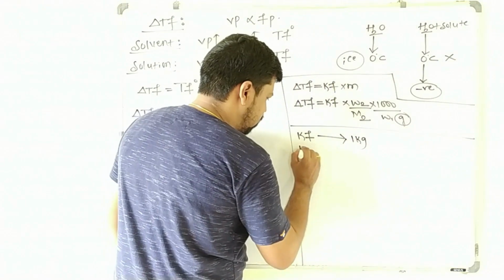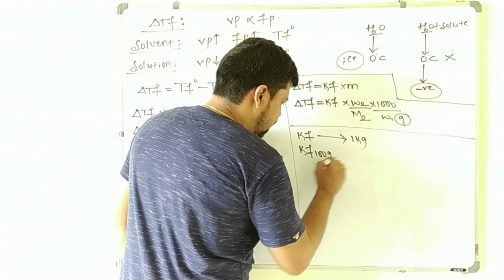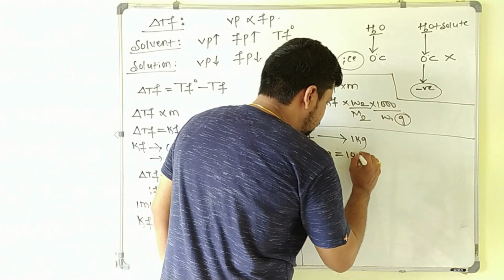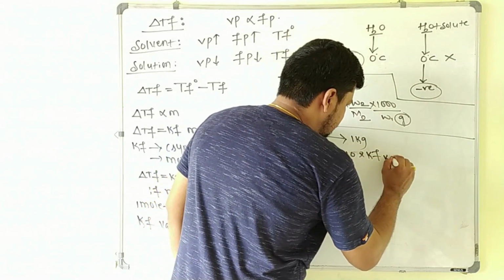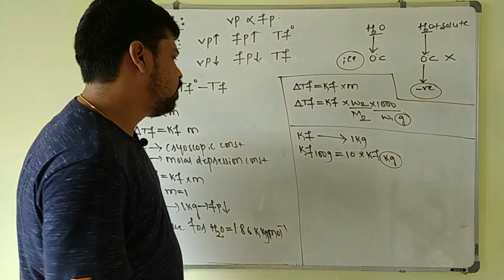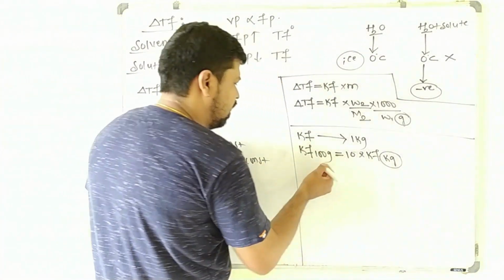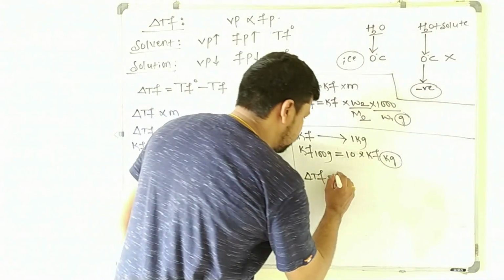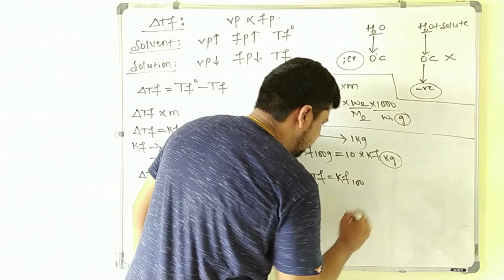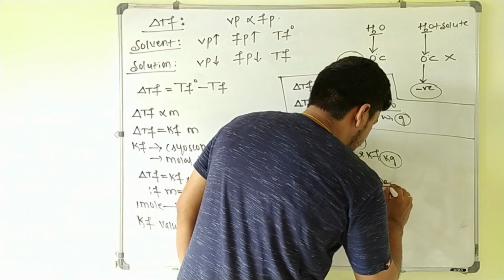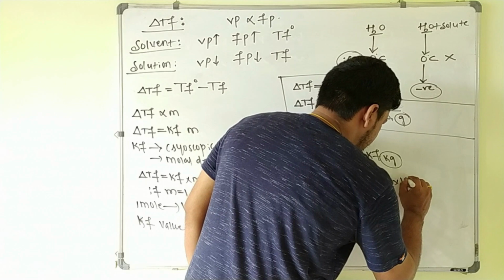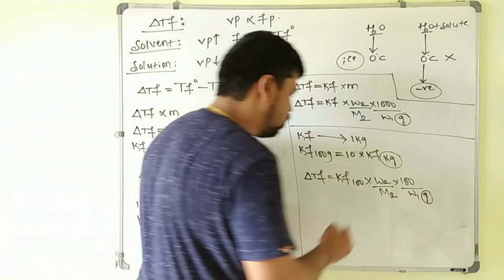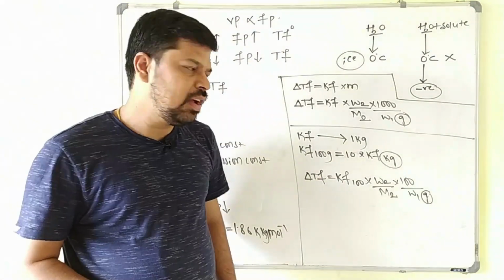In competitive exams they will give it in terms of 100 grams. Then it will be 10 times the Kf value in kg. So whenever the Kf value is given per 100 grams, delta Tf can be written as delta Tf is equal to Kf in 100 grams into W2 by M2 into 100 divided by W1 in grams. This is the formula you have to use if the Kf value is given in terms of 100 grams.